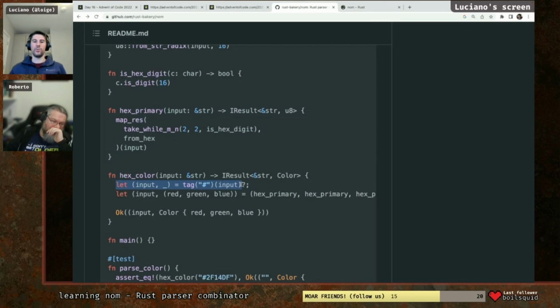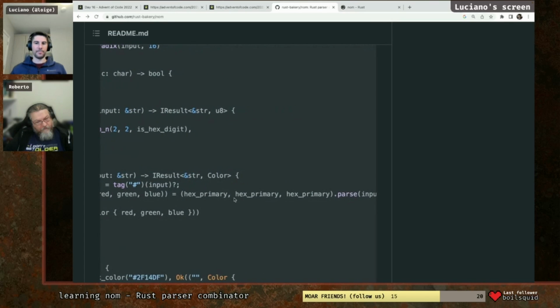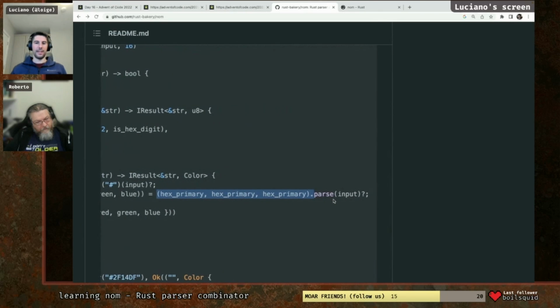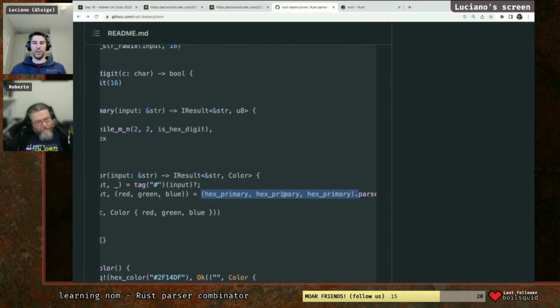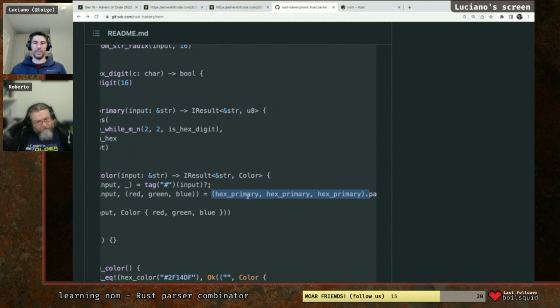So this is just a way to say strip the first hashtag, but make sure it's a hashtag as well. If it's not a hashtag, just raise an error or return an error type. Then the next step is it's using basically a tuple, and it's basically parsing every single item of this tuple. So this is also interesting that you can parse a tuple multiple times.